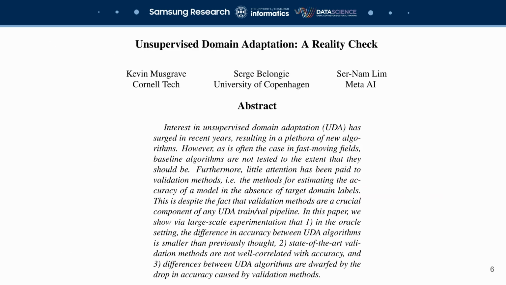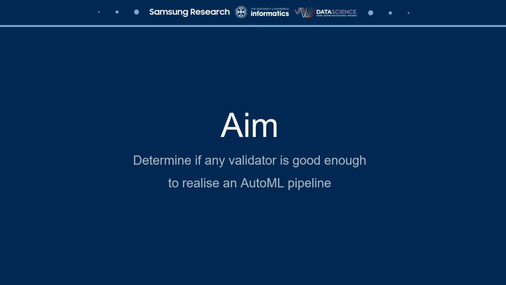An important recent paper from Musgrave et al. showed, among other things, that the best available validators are not well correlated with target domain accuracy, and that the differences between algorithms are smaller than the differences between validators. This showed how real progress in domain adaptation was being hampered by the lack of high-quality validators. Building on this, we explore a wider set of validators on multiple domain adaptation settings. Our aim is to determine whether any other validators give consistently strong results such that they could be adopted as the metric in an AutoML pipeline.